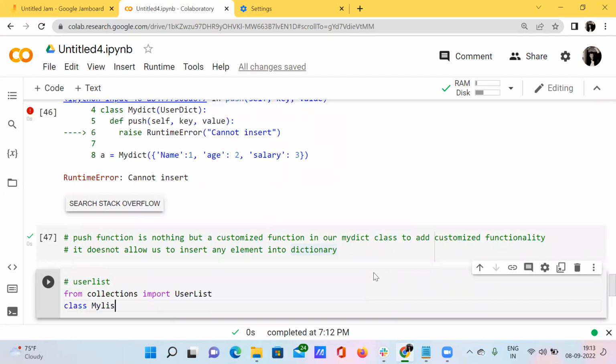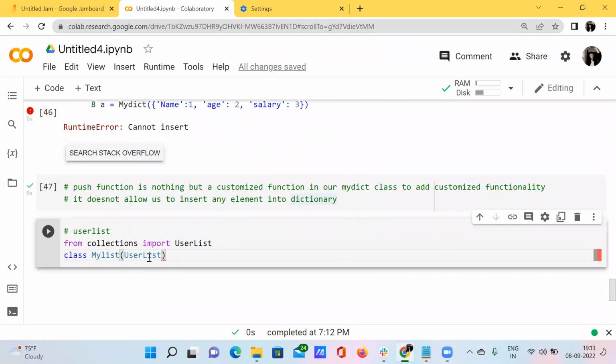That is nothing but my list this time. And inside this my list, I'm just passing my user list, that is nothing but the module which I have imported from the collections module. See here, I have just passed this user list, that's nothing but this particular list from the collections module. Okay.